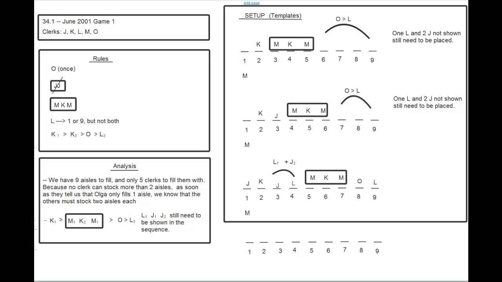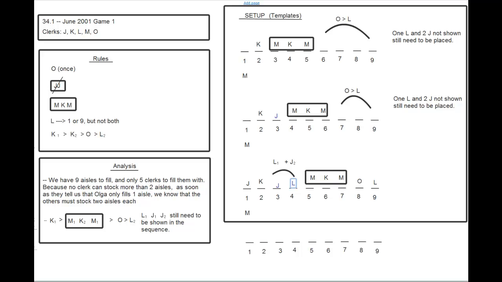What about B? Kurt stocks aisle 6. So again, we're only looking at the second and third templates. In the second template, Kurt cannot stock aisle 6, but in the third template, Kurt can stock aisle 6. In fact, in the third template, Kurt must stock aisle 6. So that definitely is possible and therefore not our answer. What about answer choice C? Larissa stocks aisle 4.